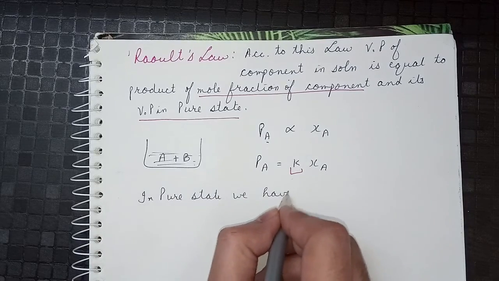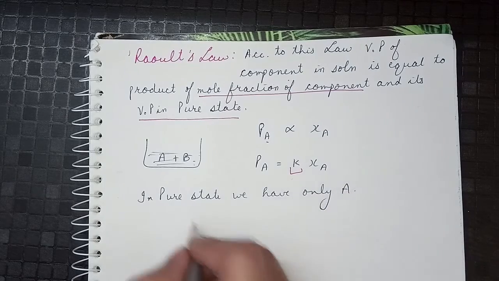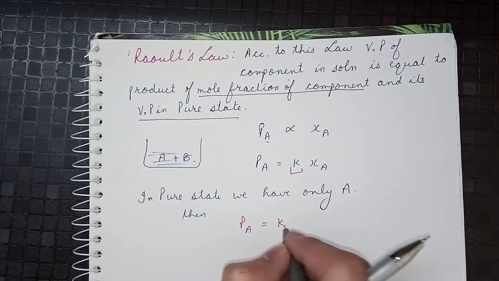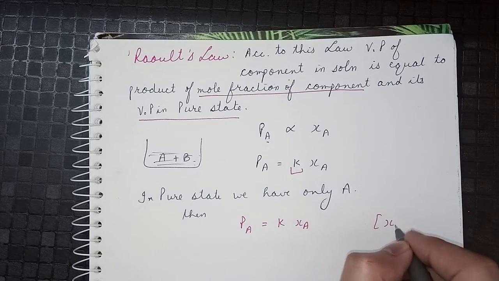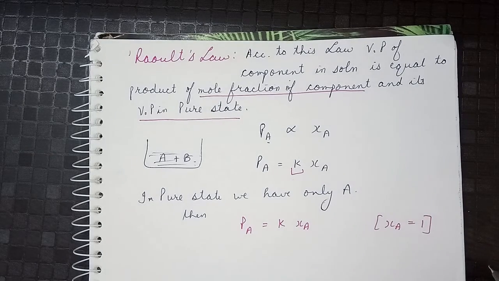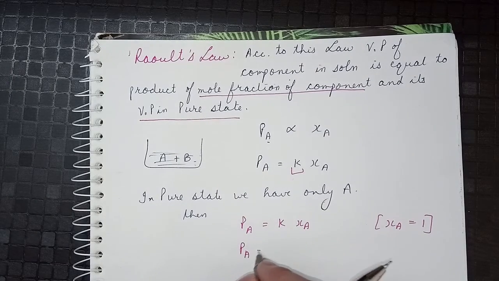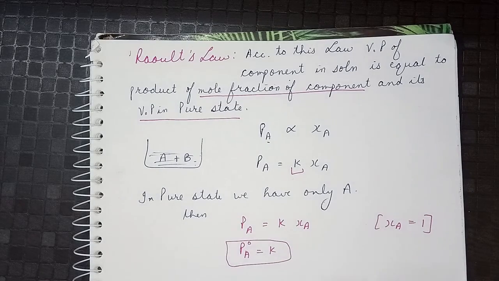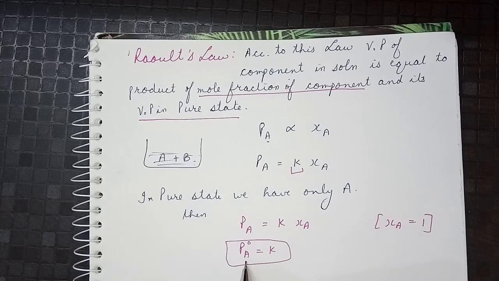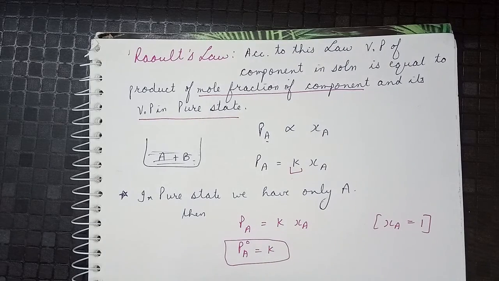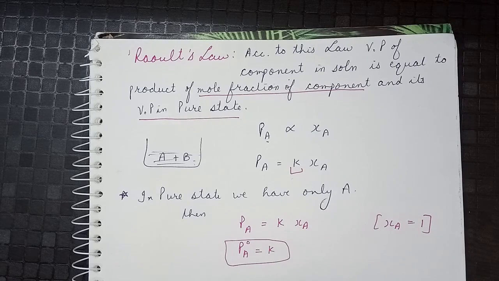If we have only A, then its vapor pressure PA will be equal to K into XA, and XA will be equal to 1 in this case, because the moles of A over total moles, which are also the moles of A. So PA will be K. So we denote K here by PA naught, and the value of constant K is the vapor pressure of A in its pure state. So our final result of Raoult's law becomes PA is equal to XA into PA naught.